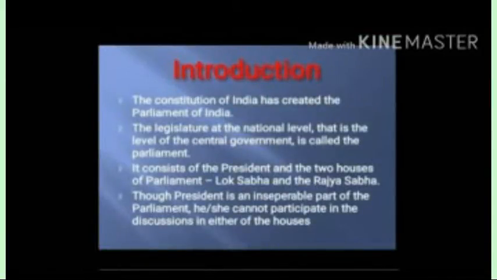Introduction. The Constitution of India has created the Parliament of India. The legislature at the national level, that is the level of the central government, is called the Parliament. It consists of the President and the two houses of Parliament, that is Lok Sabha and Rajya Sabha. Though the President is an inseparable part of the Parliament, he or she cannot participate in the discussion in either of the houses.